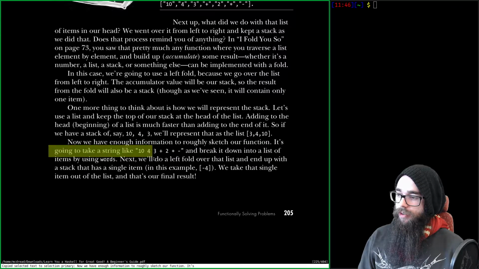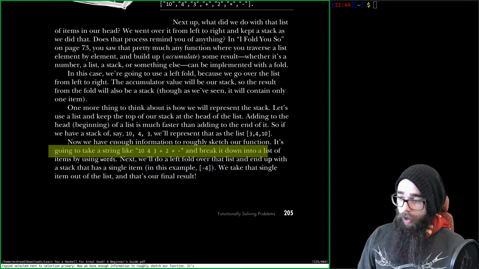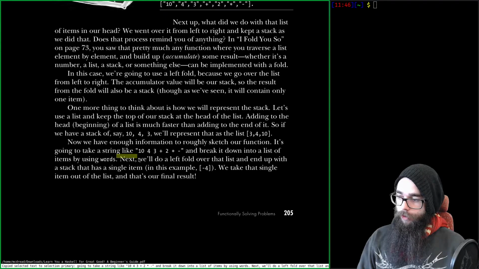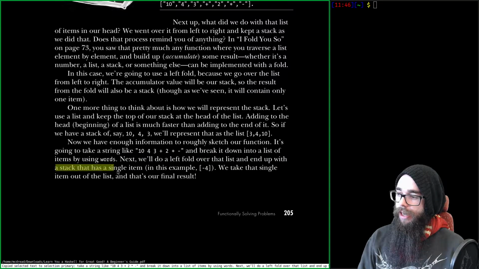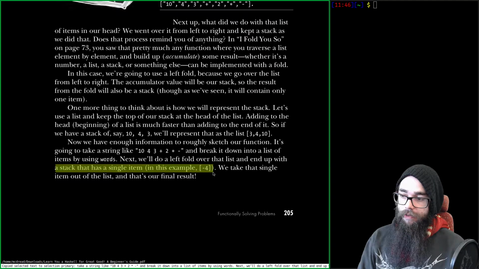It's going to take a string like this and break it down to a list of items by using words. Next, we'll do a left fold over that list and end up with a stack that has a single item. In this example, a list of -4. And we take that single item out of the list, and that's our final result.